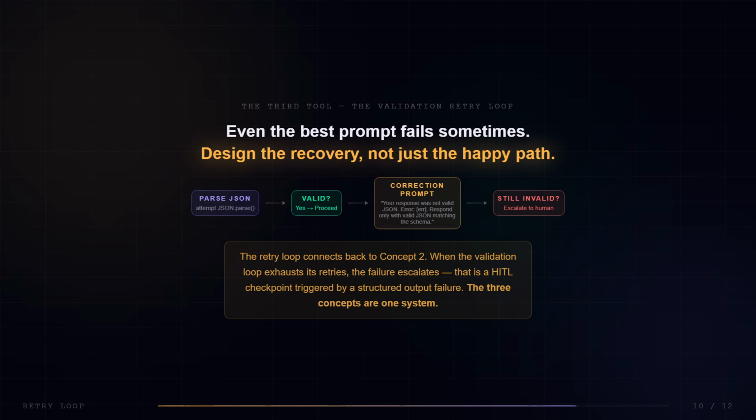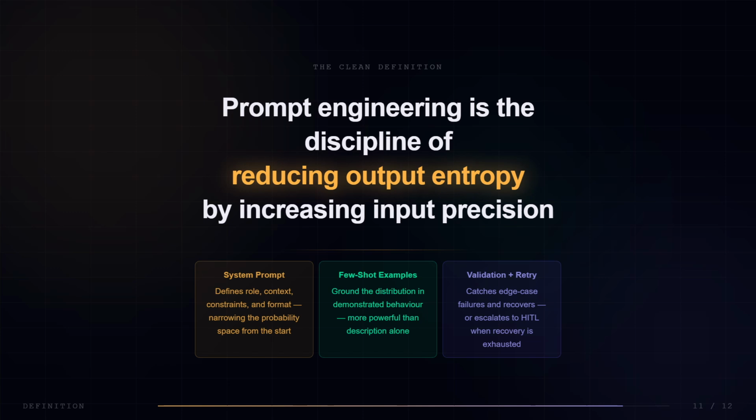Prompt engineering, structured output, and HITL design are not 3 separate tools. They are one system. The clean definition. Prompt engineering is the discipline of reducing output entropy by increasing input precision. 3 tools implemented. The system prompt defines role, context, constraints, and format.